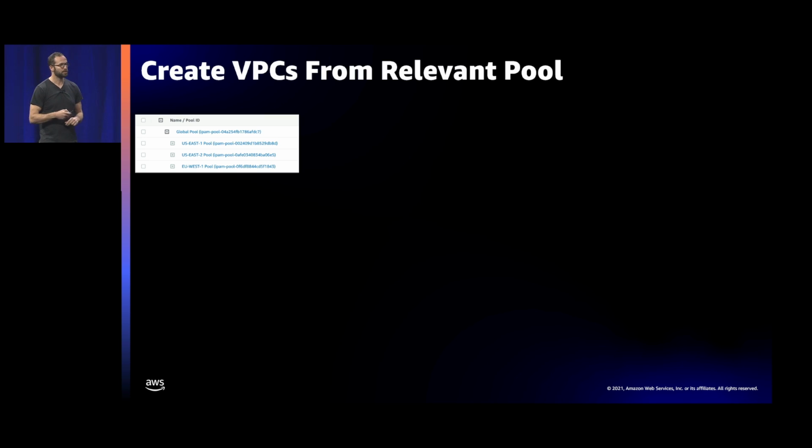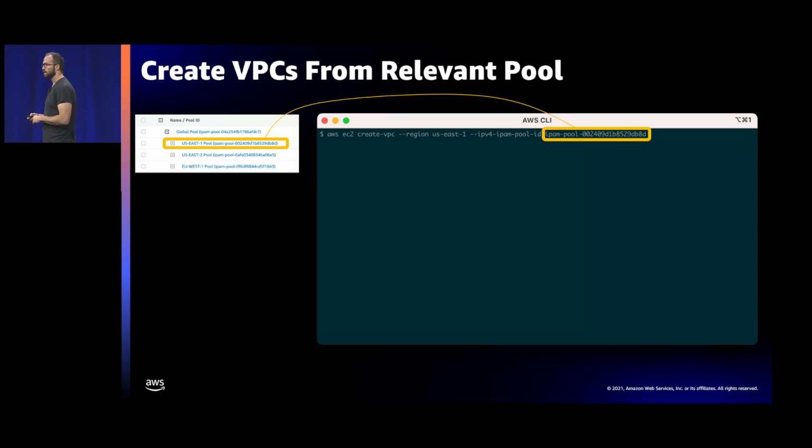So once we have those pools created, we can start creating VPCs from the relevant pools. All we need is the ID of the pool we created in a particular region, and then we can use that in the VPC creation call. I'm going to show you here the CLI. Again, you can do the same thing in the console. You can do the same thing through APIs, CloudFormation, Terraform.